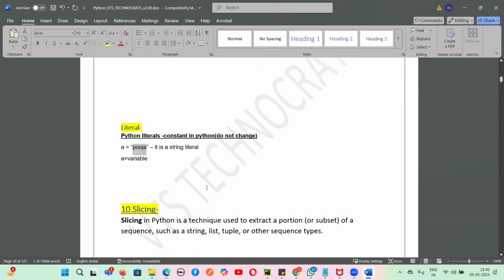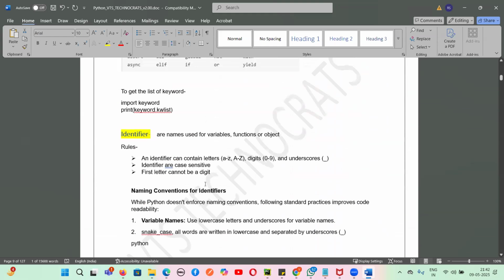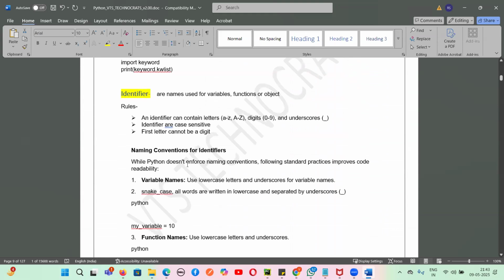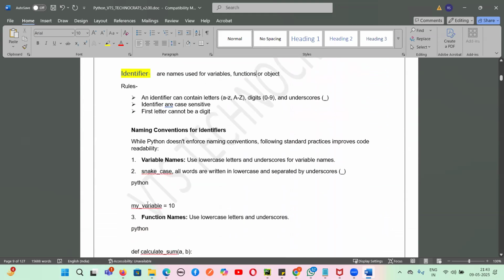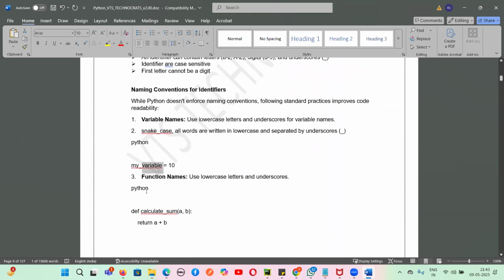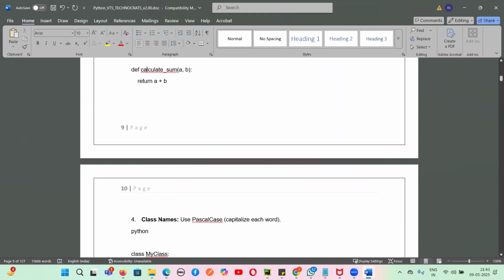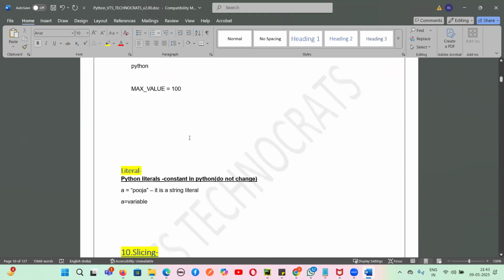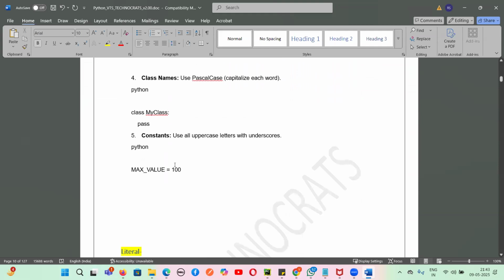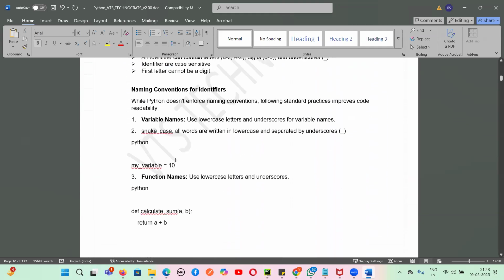So these are the naming conventions and the identifiers, guys. Identifiers are the names used for variables or functions, or a class, or a particular constant. You should know the naming conventions, guys. These five naming conventions you should be very, very clear about.